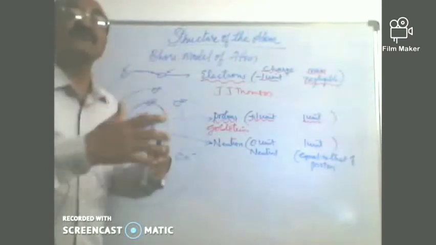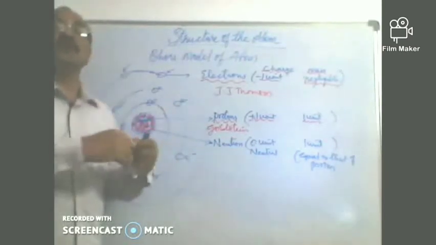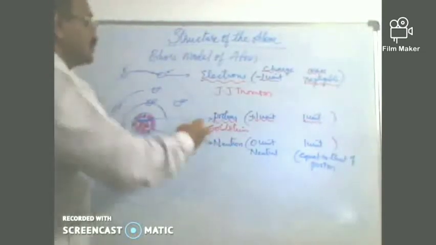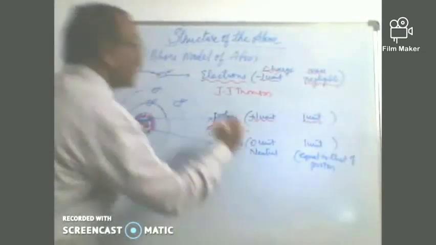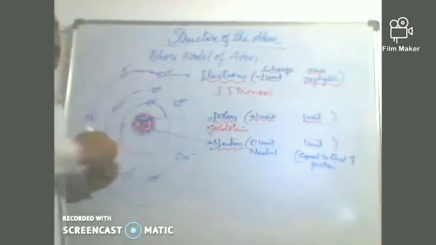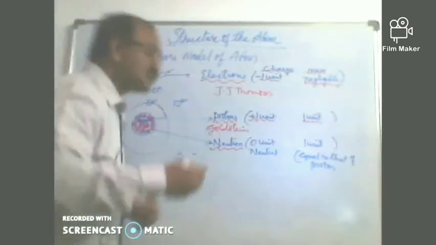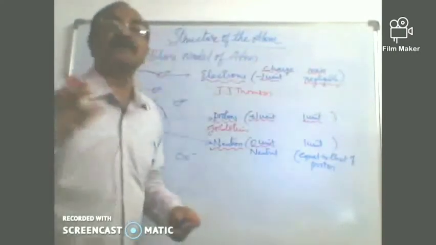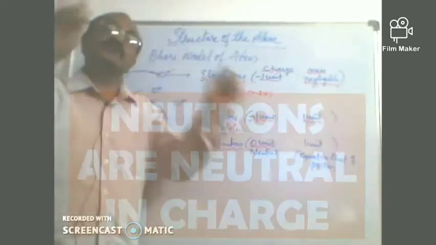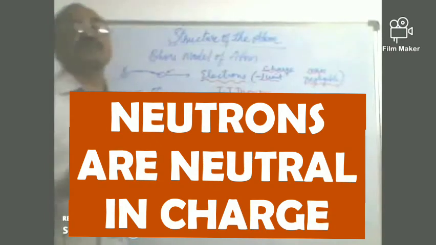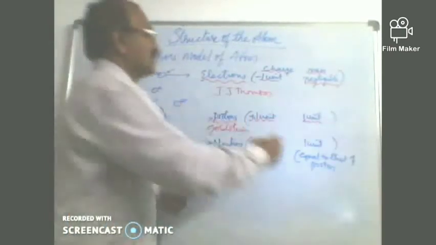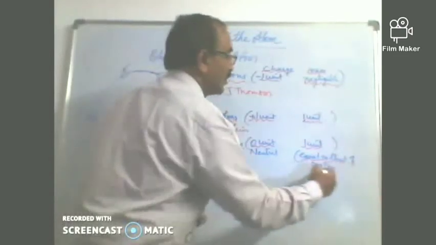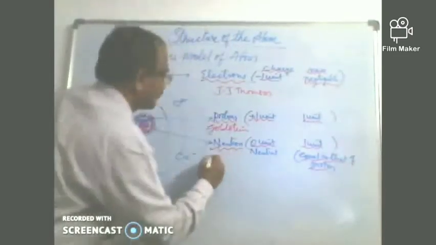He found that there are certain other particles in the nucleus of the atom, called neutrons, and these are neutral particles. They do not have any charge, so the charge on the nucleus is still positive, and the mass is almost equal to that of a proton. So this was discovered by Chadwick.